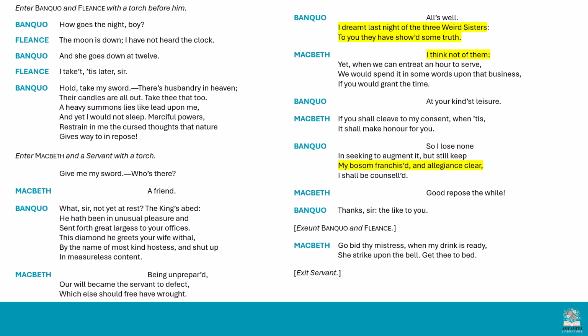And the fact that Macbeth has had truth, he's become the Thane of Cawdor, the fact that he has had a true prophecy is clearly interesting to Banquo, because if that's come true for Macbeth, then actually Banquo's prophecies might come true as well. But Macbeth's response is really kind of curt and short. "I think not of them." Now, we know here this is a complete facade. He's being totally deceptive. He has done nothing but think about the witches. However, he's pretending that he hasn't thought about them.